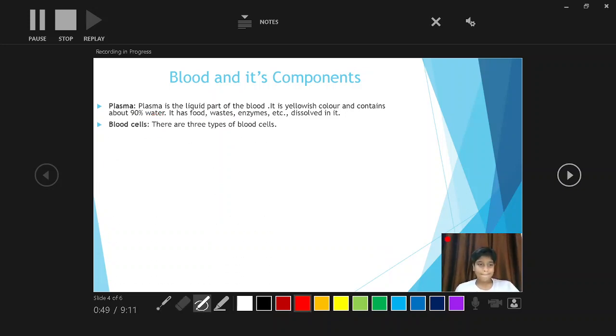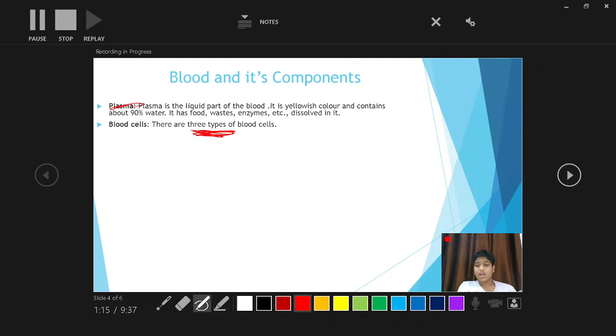ठीक है. So blood cells, there are 3 types of blood cells. See, this is confusing, but don't get confused. Plasma does not come in the types of blood cells, it is the other part. So when in the exam there is a question, write types of blood cells, don't write plasma.